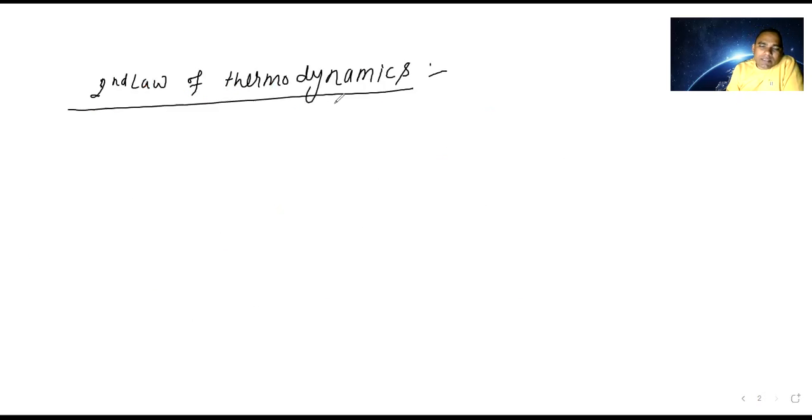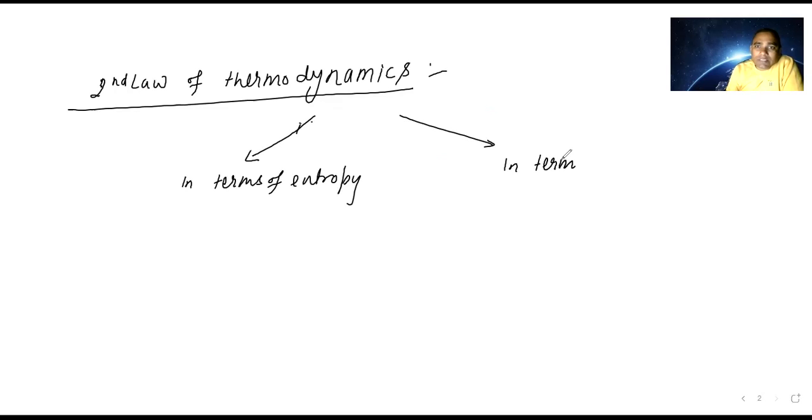It says that there are two ways. In terms of entropy, and in terms of Gibbs free energy. These are the two ways. You might have studied Gibbs free energy somewhere; we studied it in the equilibrium chapter also.